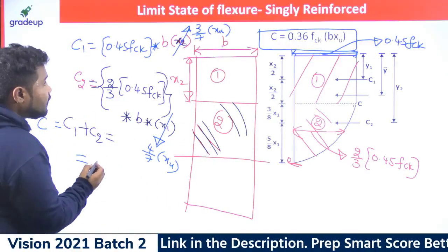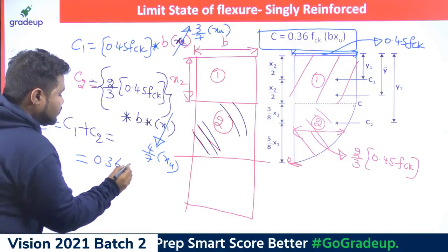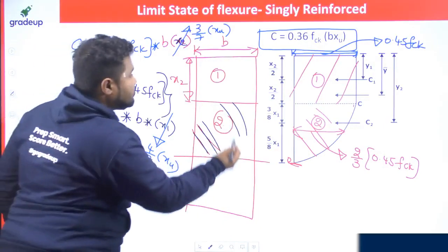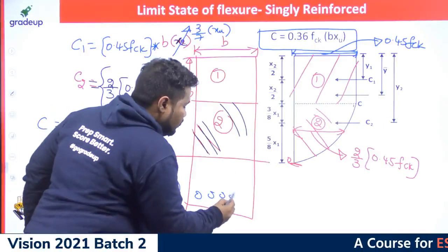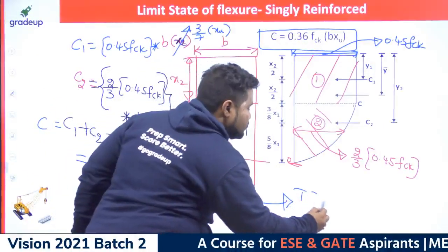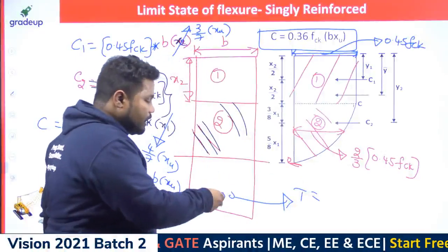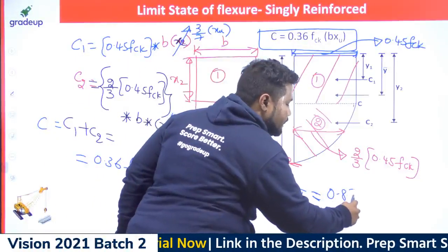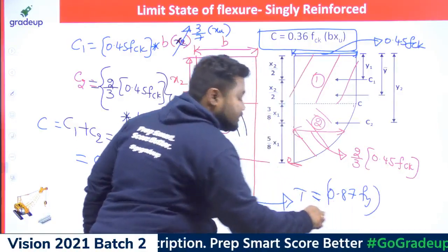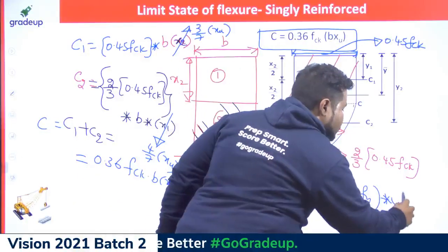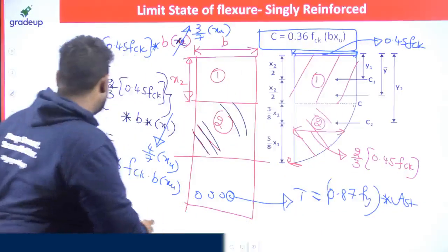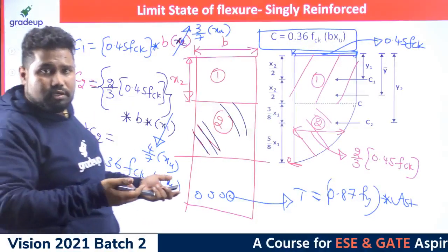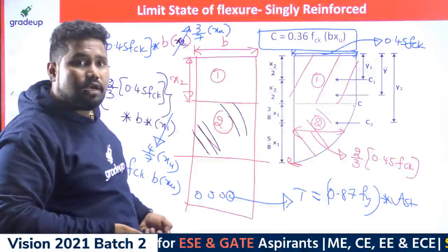So we get 0.36 fck B into XU. And coming to the tension force, what is the tension force that is possible? The permissible tensile stress in steel is 0.87 fy, multiplied by the area of steel in tension, Ast. Right? So this is the tension force. So we have worked out both the tension force and the compression force.